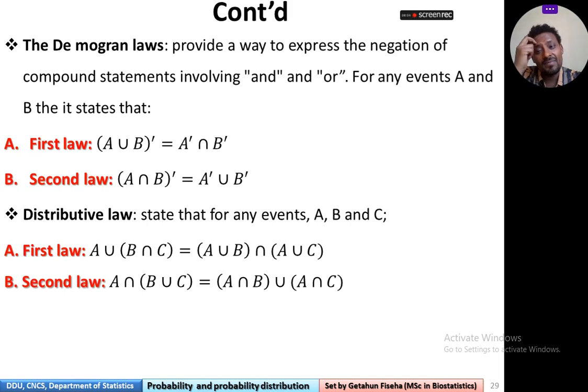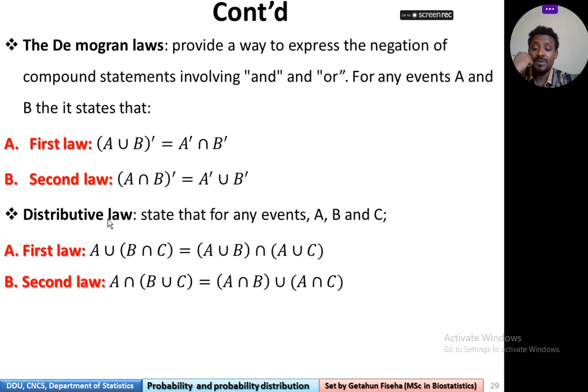For any events A and B, it has a first law and a second law. First law: the complement of A union B is equivalent to A complement intersection B complement. Second law: the complement of A intersection B is equivalent to A complement union B complement.